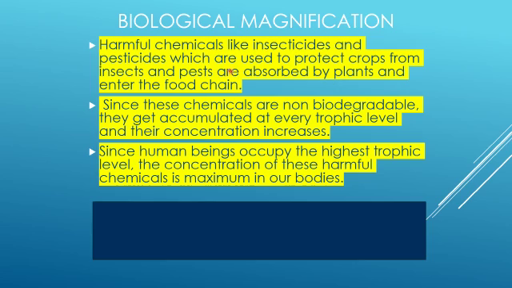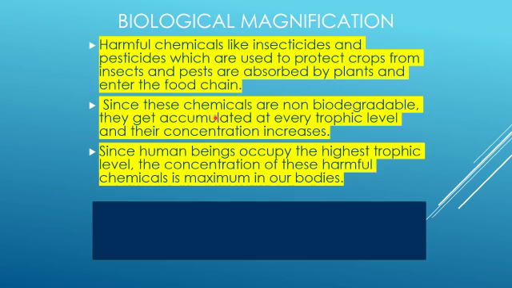Whenever we apply these insecticides and pesticides to the crops, the crops will absorb them, and even the insects and pests will also get these insecticides in their body. So first is the producer, and second, insects and pests act as primary consumer.